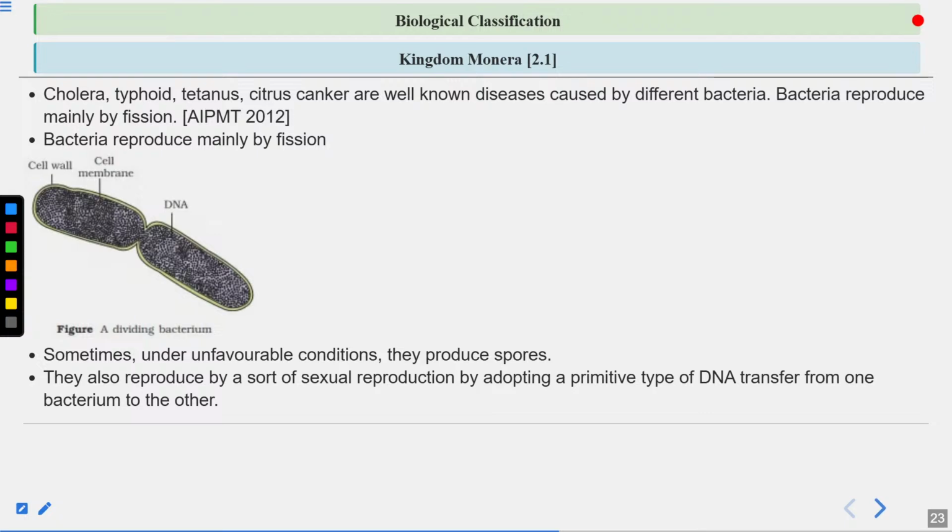Now, again remember this, bacteria also reproduce by a sort of sexual reproduction. This is not true sexual reproduction. It is a sort of sexual reproduction, such as conjugation. So you can write: conjugation is a sort of sexual reproduction, not true sexual reproduction. In conjugation, what happens? One bacterium forms a sex pilus through which the two bacteria are connected, and the bacterium can transfer its DNA. So DNA from one bacterium is transferred to another bacterium.